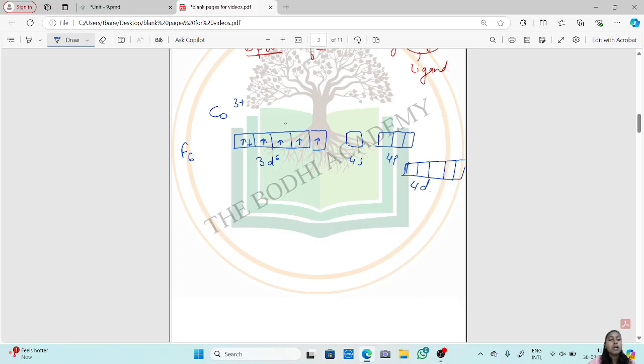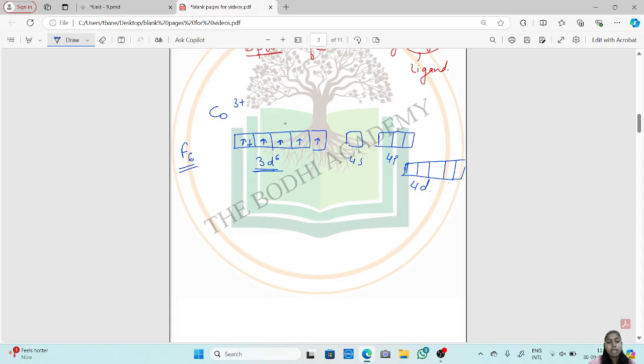Fluorine is a strong ligand. Since fluorine is a strong ligand, we cannot use the 3d orbitals. We have to go for additional outer orbitals.